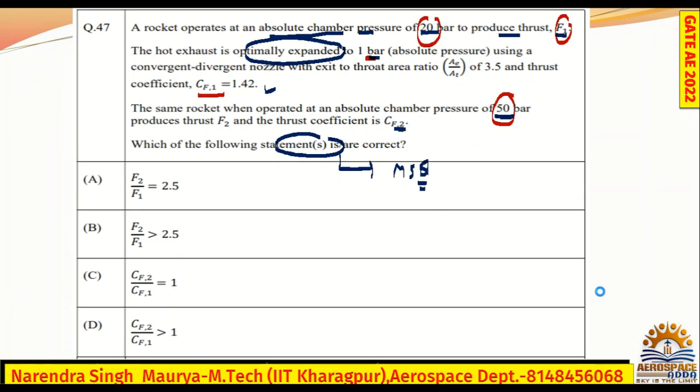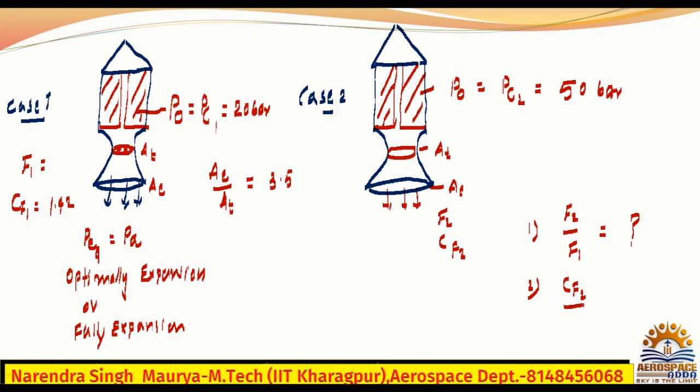We need to calculate these values. So hope you understood what F1 and F2 are: both are thrust for case 1 and case 2 rockets, and CF1 and CF2 are the thrust coefficients for both cases.